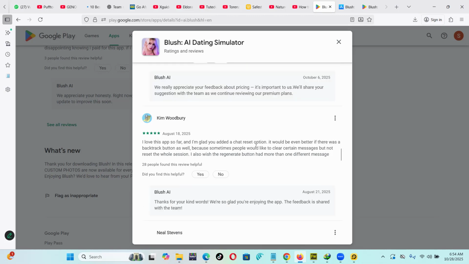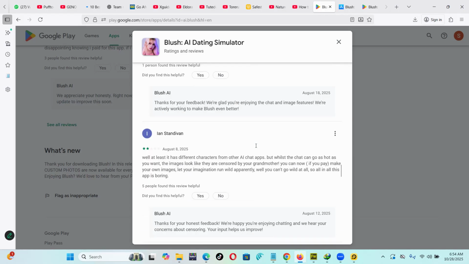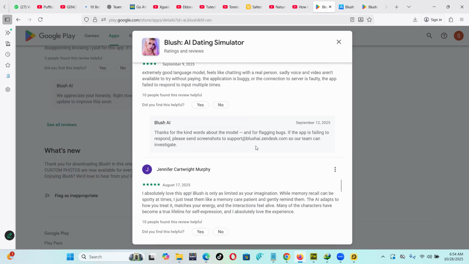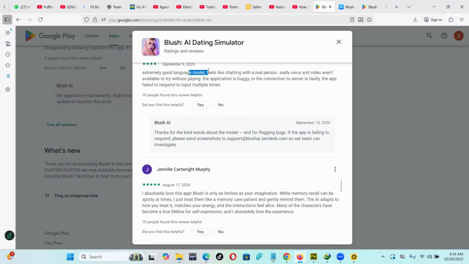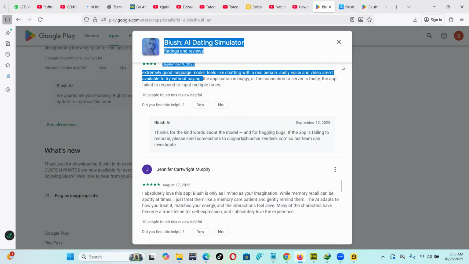Generally, I think this is a cool app. Generally, good language model, feels like chatting with a real person. Voice and video are not available to try without paying. So some of this stuff you have to really pay for.